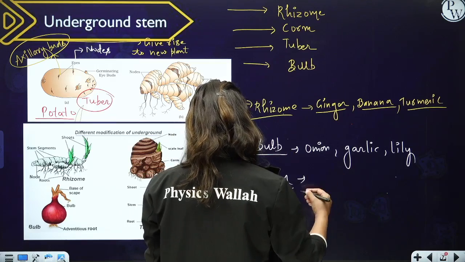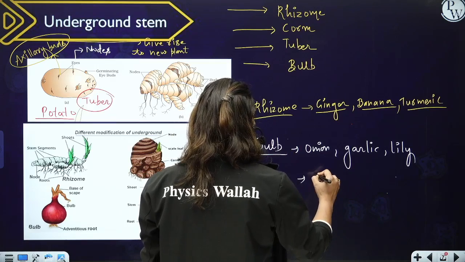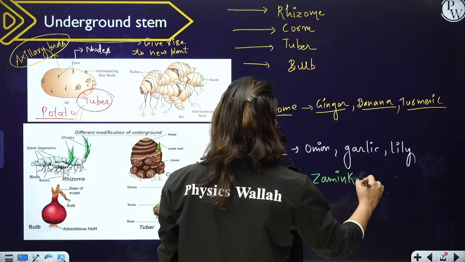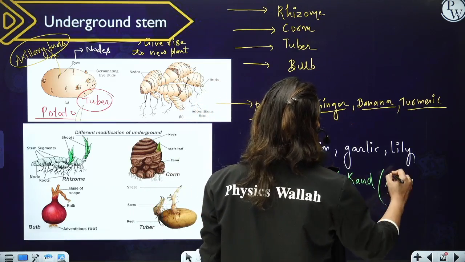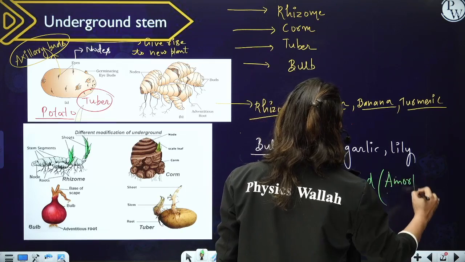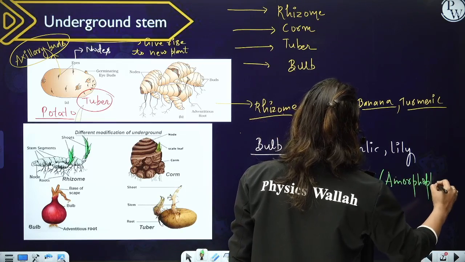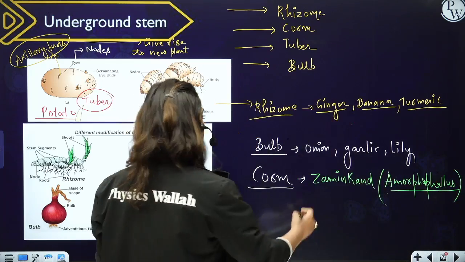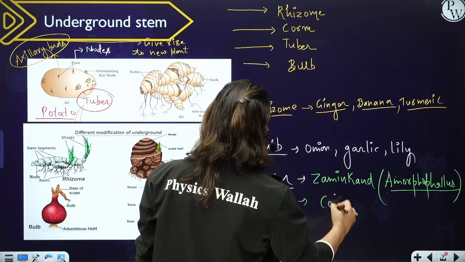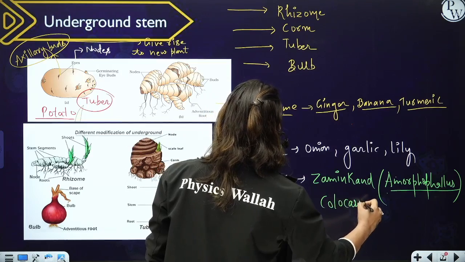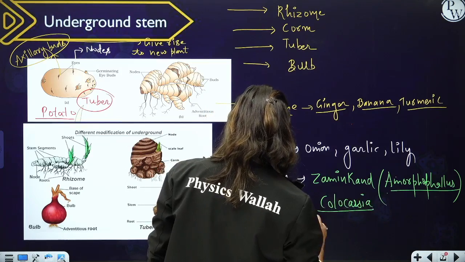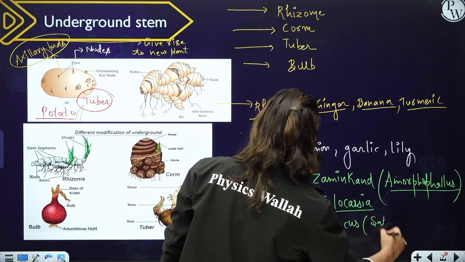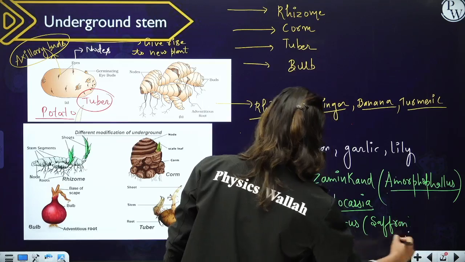The classic examples of corm are zamikand, whose scientific name is Amorphophallus, and Colocasia, commonly known as Arbi. Crocus, that is saffron. So these are some examples of corm.